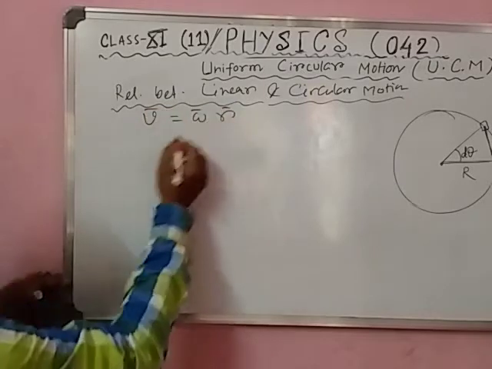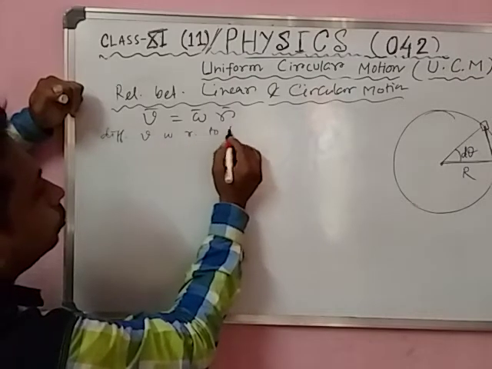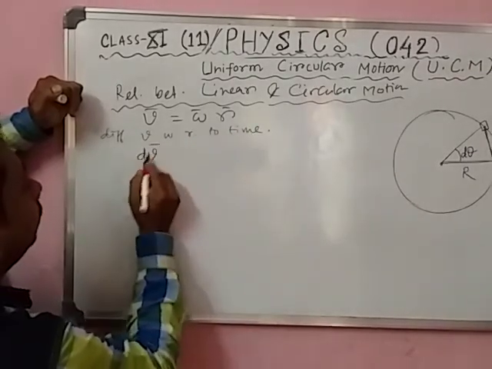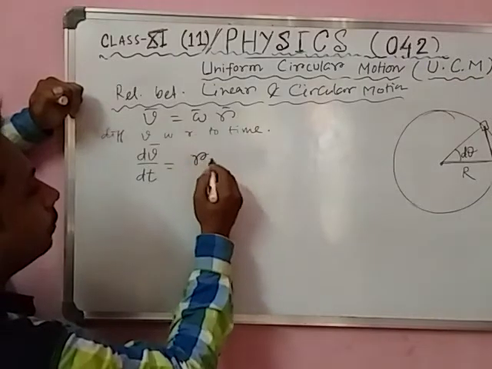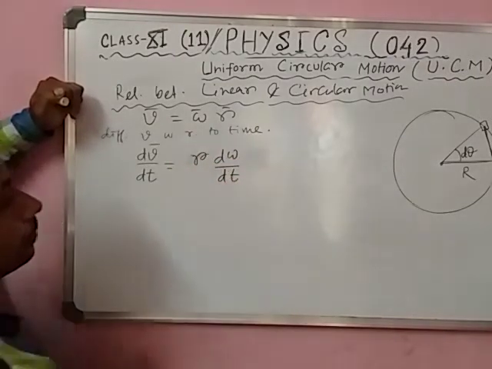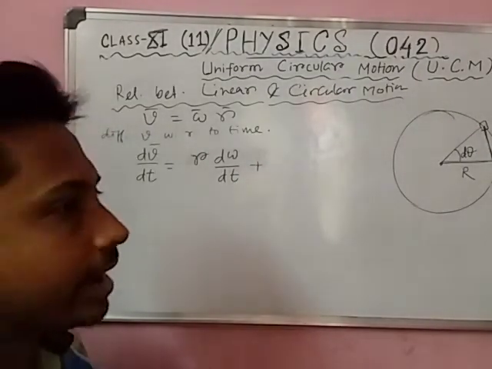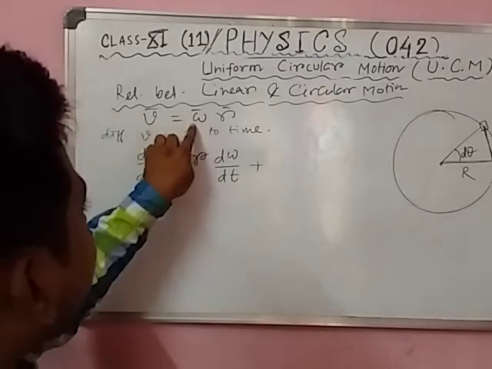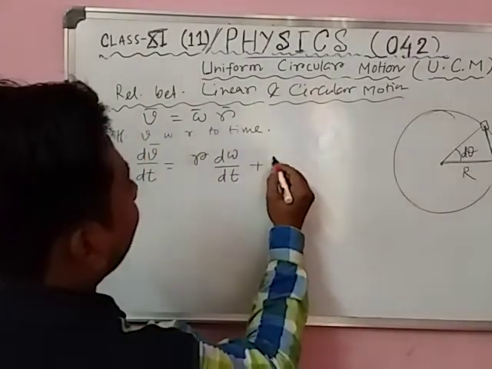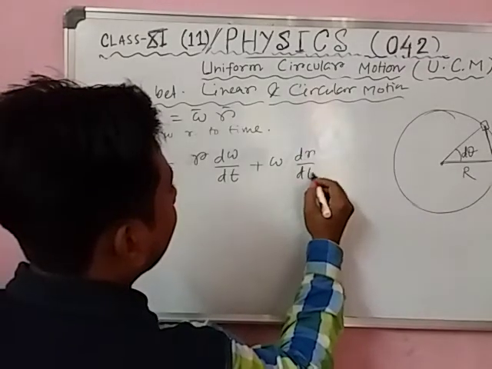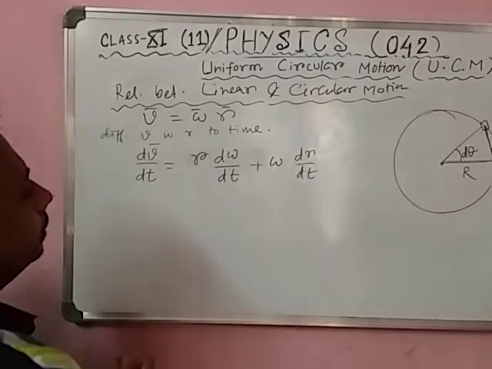Differentiating v with respect to time, dv by dt is equal to, in multiplication you can differentiate like this: first r fixed, d omega by dt, then omega fixed, dr by dt. So r d omega by dt plus omega dr by dt.